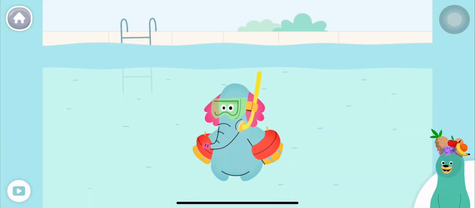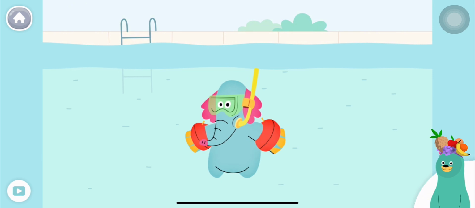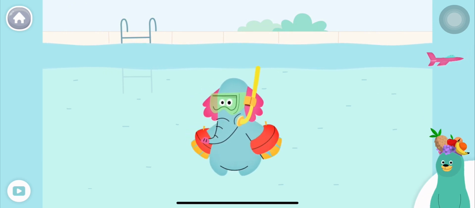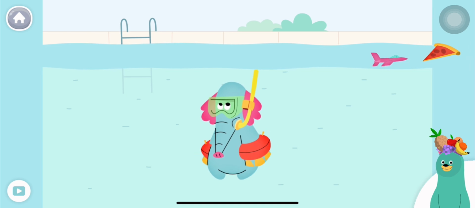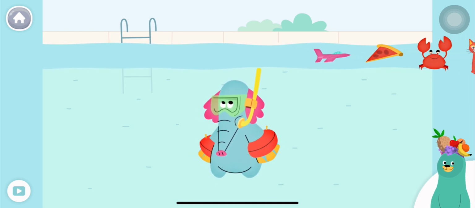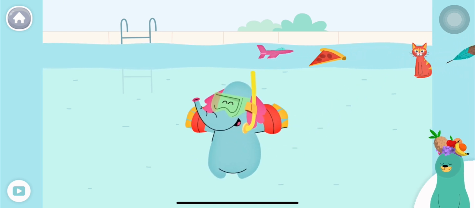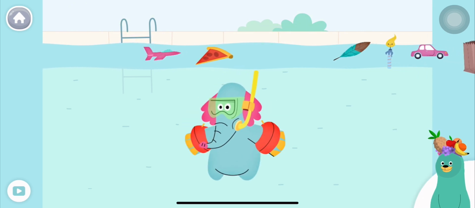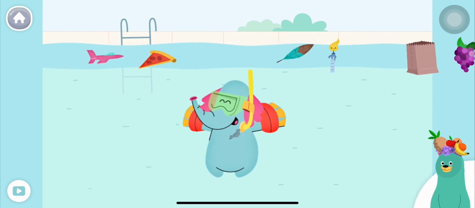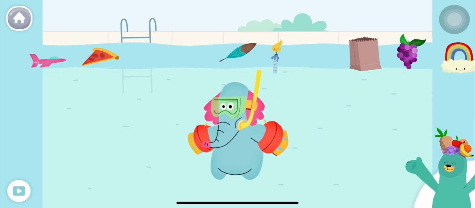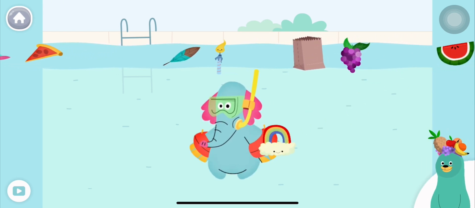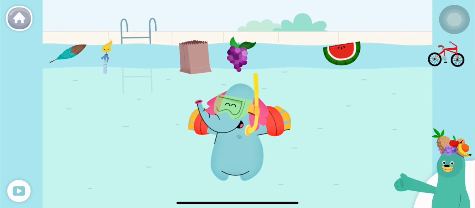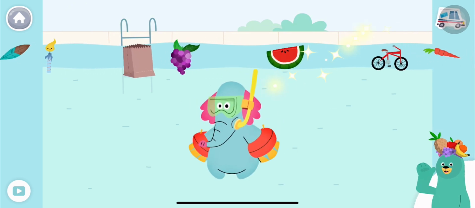Give all the things that start with the k sound to Olo. Crab, cat, car, cake, rainbow. Oops! That doesn't start with the k sound. Nice work.